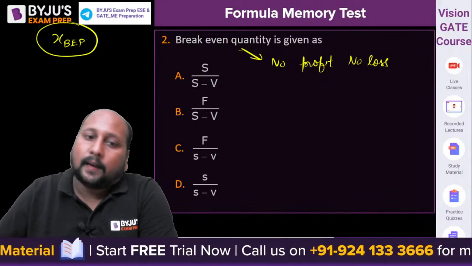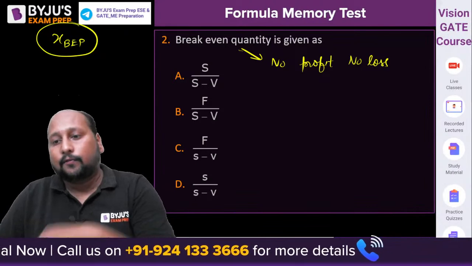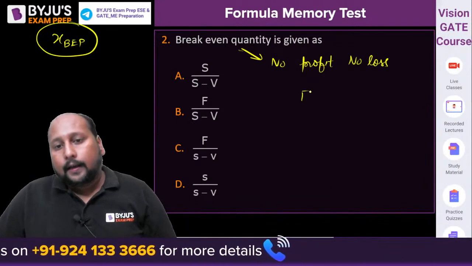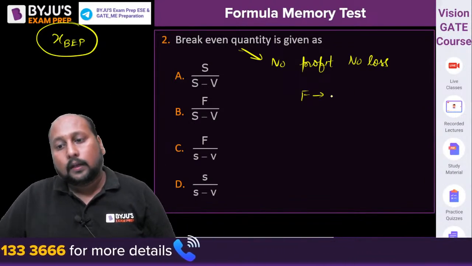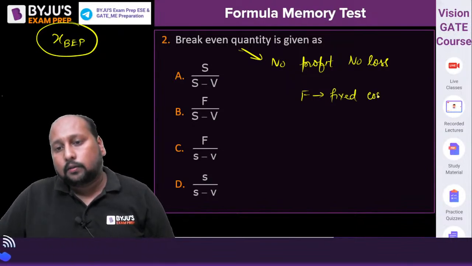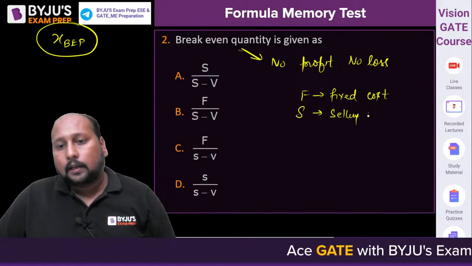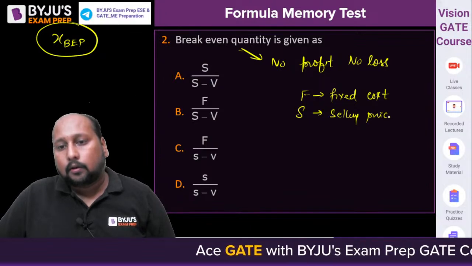S upon S minus V, F upon S minus V, where F stands for fixed price. Let me write it over here. F stands for fixed price or fixed cost, right? Your capital S stands for total selling price, or selling cost.